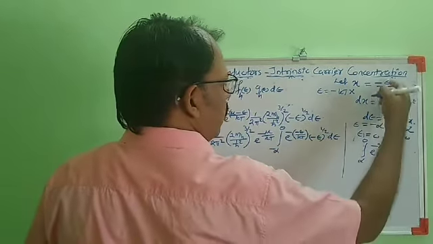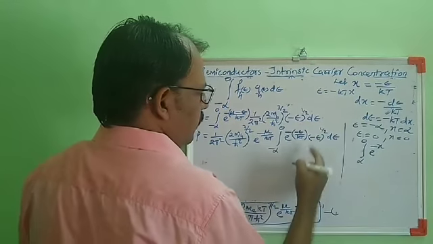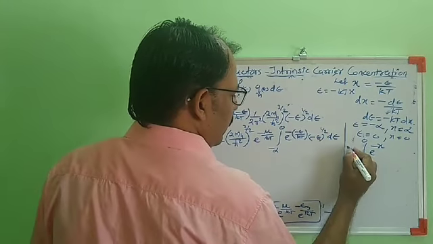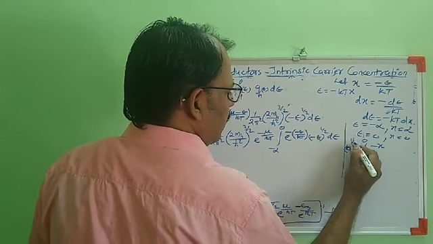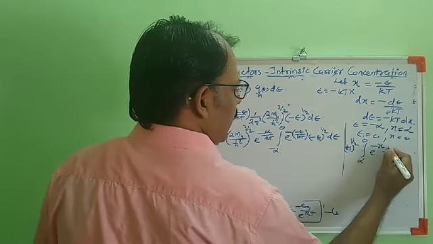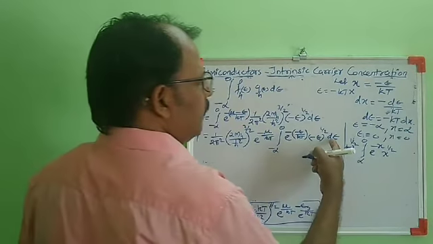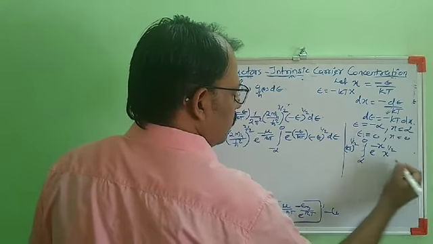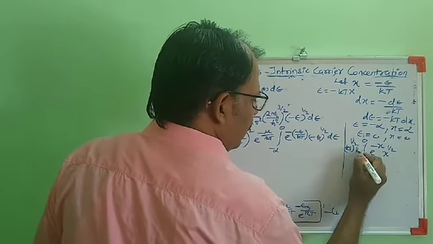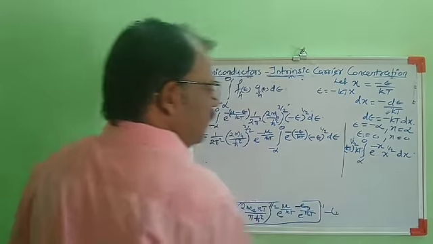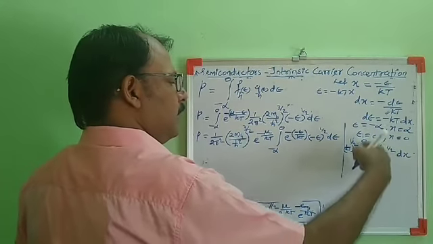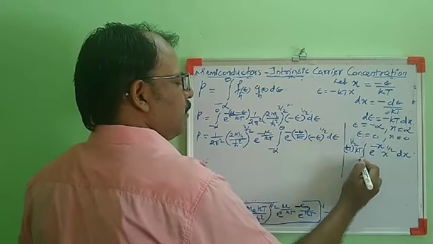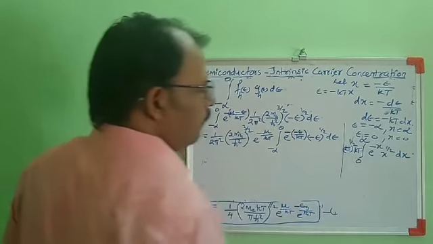Then instead of −E we can write kT into x, so (kT)^(1/2) times x^(1/2). kT raised to 1/2 is taken outside, then it will be x^(1/2). Then instead of dE we take −kT dx, kT taken outside, then dx is there. Minus dx means we can change the integration limit from infinity to 0 into 0 to infinity.